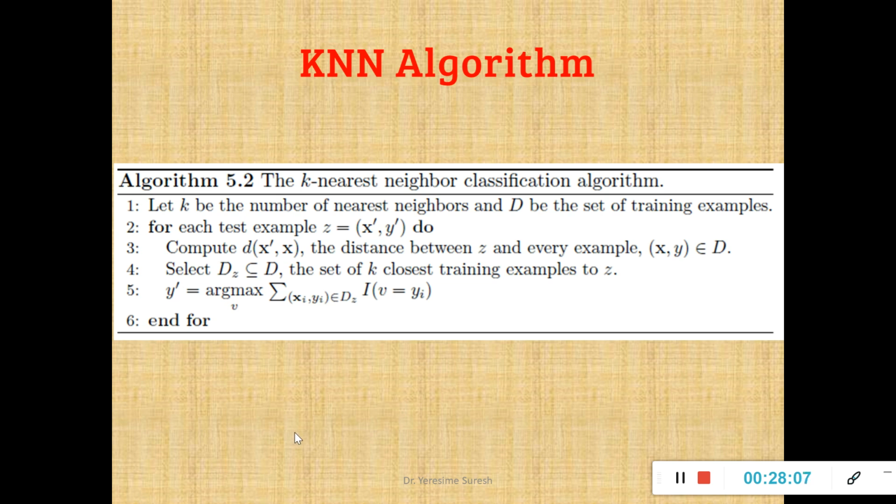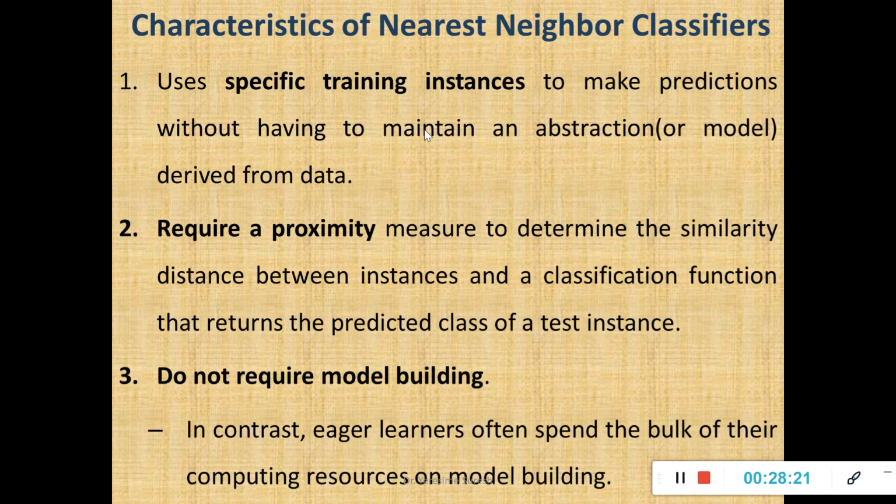Now we'll see the characteristics as well as the merits and demerits of your KNN algorithm. Then we'll solve an example. Then probably, as I said, we'll be able to exactly understand how the KNN algorithm works. So we'll see the characteristics one by one. The characteristics of nearest neighbor classifiers are as follows.